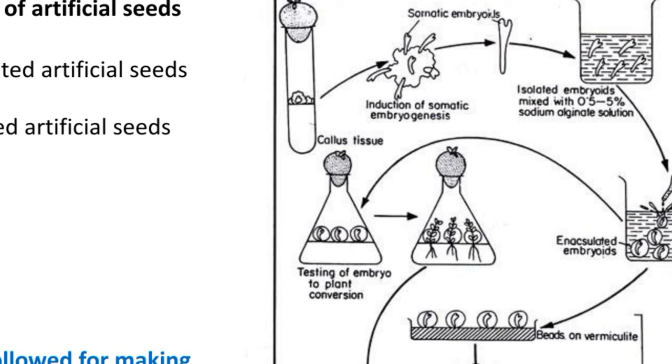The final stage of the embryo attains maturity and develops opposite poles of shoot and root development. Here there is a formation of the shoot, and opposite to this there is a formation of the root. After the maturation of the somatic embryos, we have to encapsulate the somatic embryos.